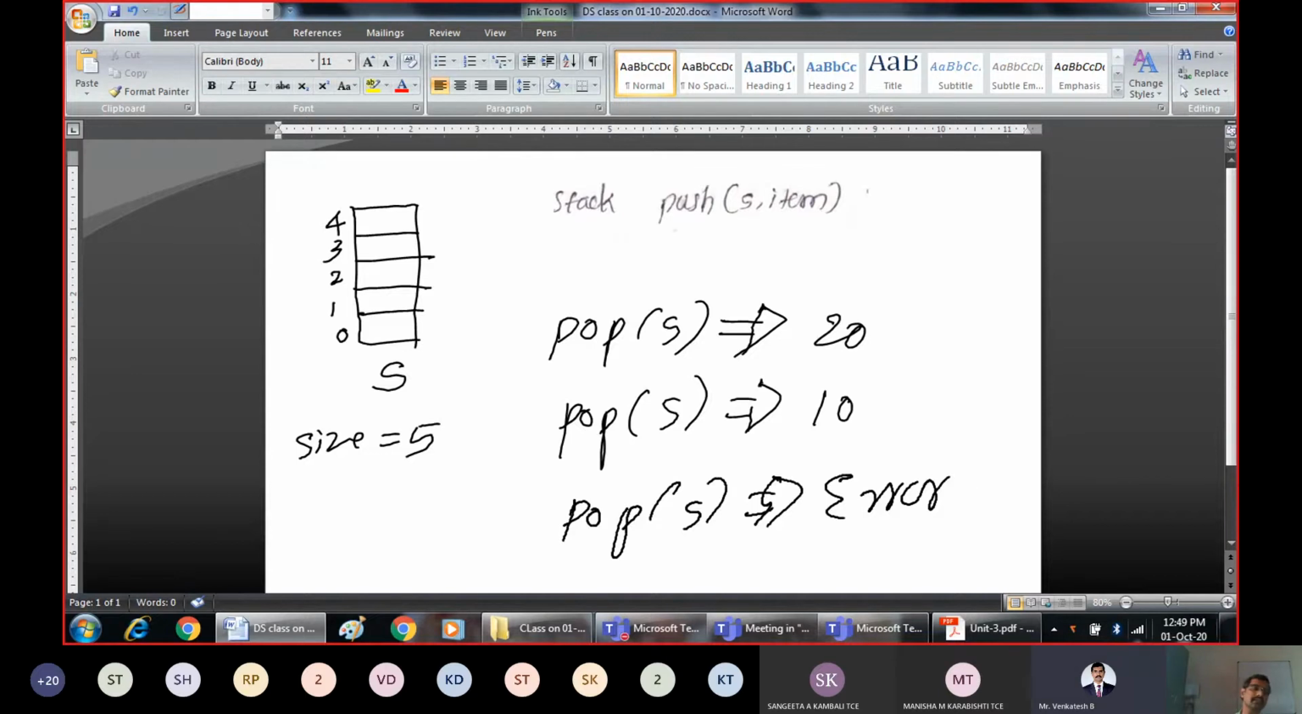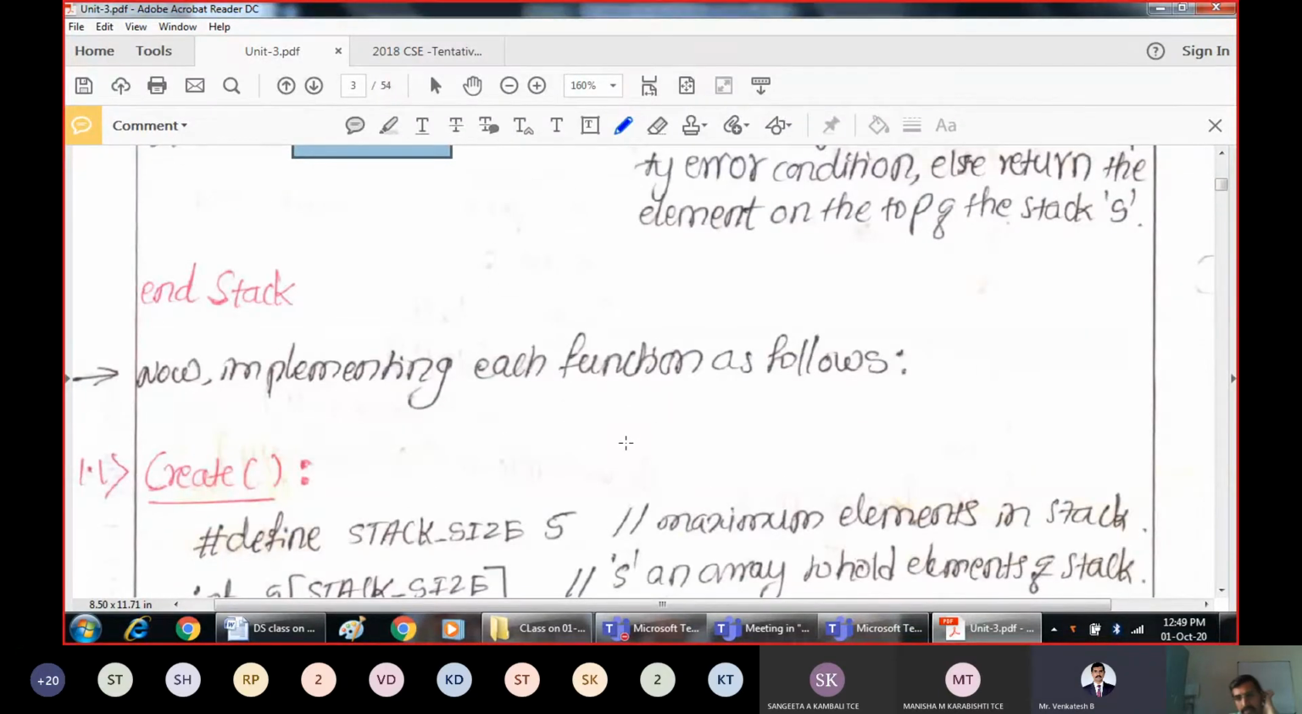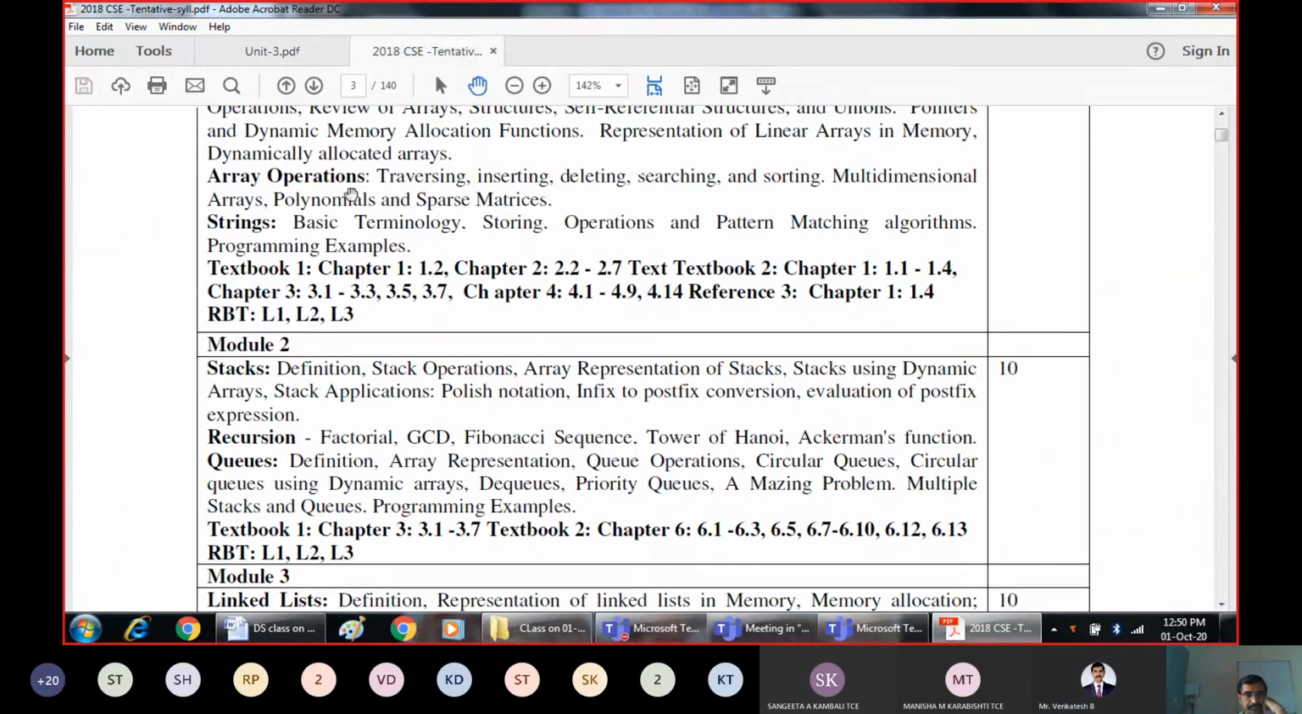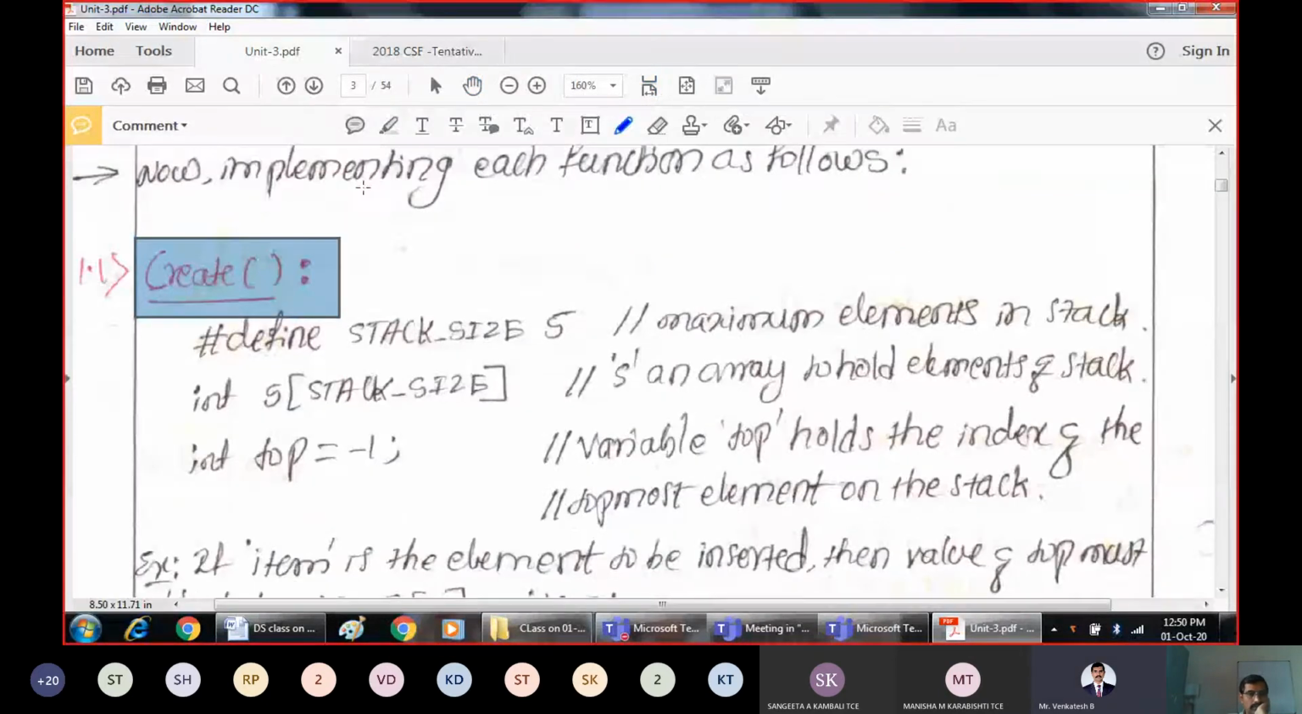So these are the fundamental operations. Now let us see the implementation for each and every function. Create: how do we create an element? The definition is over. The different stack operations, the theoretical part, is over. Now the array representation I have explained. We are basically using an array for the representation of the stack. Right? How do we create it?